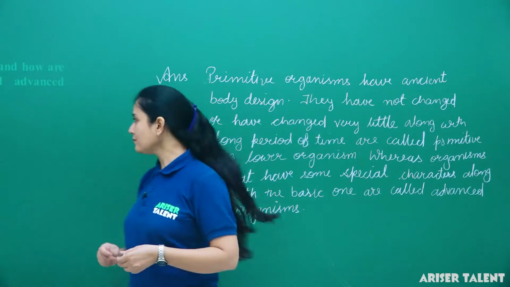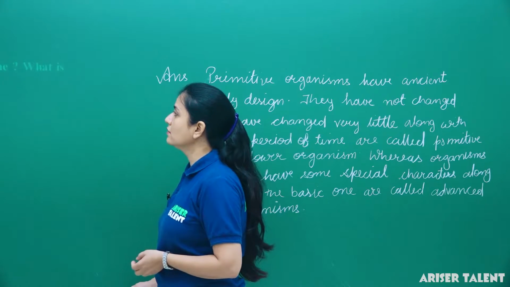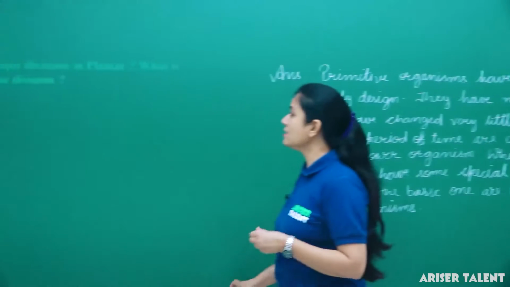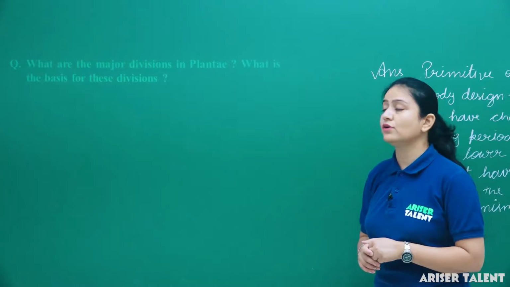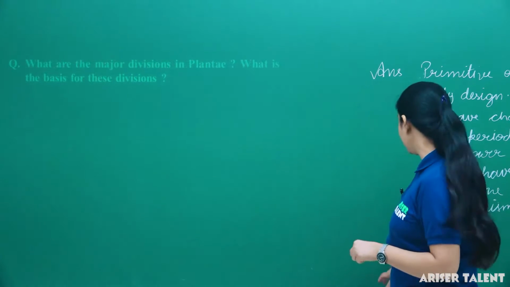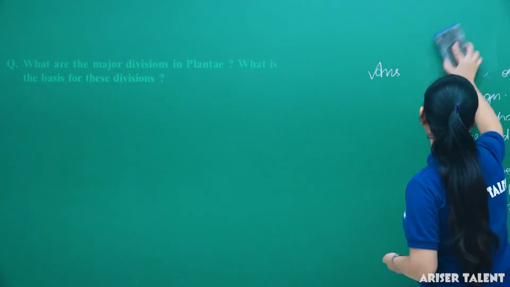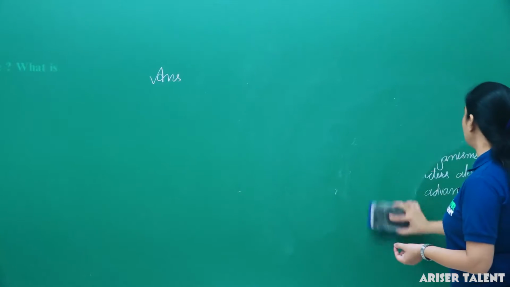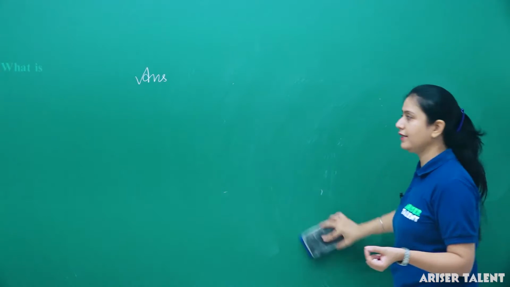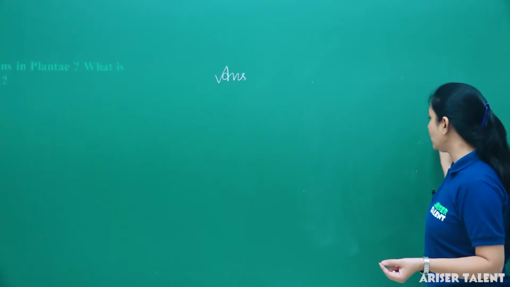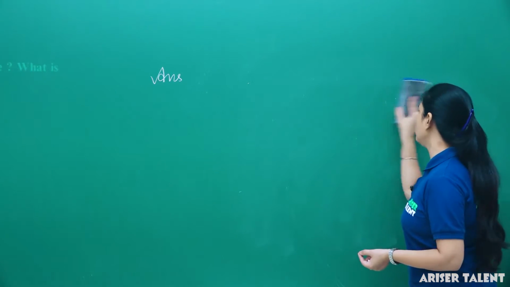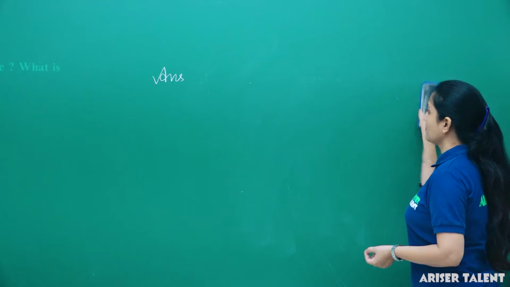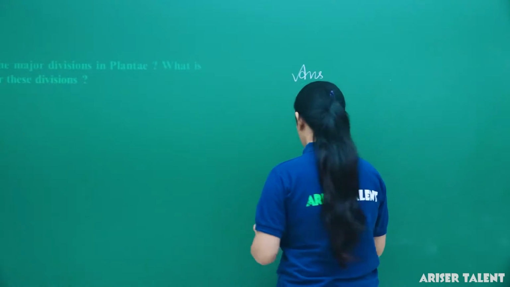Clear? Next is, what are the major divisions in Plantae? What is the basis for these divisions? As we have studied the classification of plants, the major division of Plantae is that plants are categorized into two major groups. What are they? Cryptogams and phanerogams. So here we go with the answer.